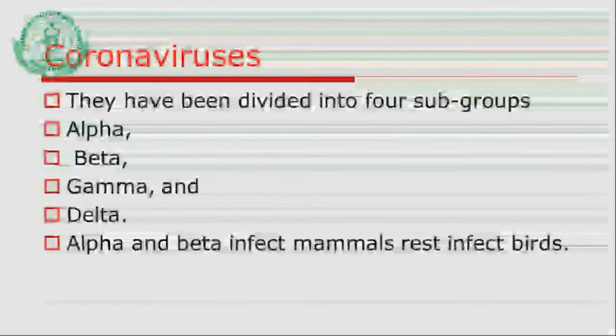So again, we'll come to our main point, that is the coronavirus. Basically there are 4 subgroups of the virus: alpha, beta, gamma, and delta. Alpha and beta infect mammals and the rest infect birds. So as far as human beings are concerned, alpha and beta infect mammals and are transmitting this disease.